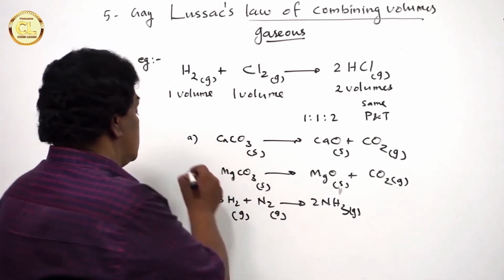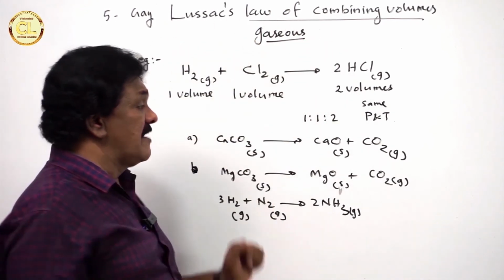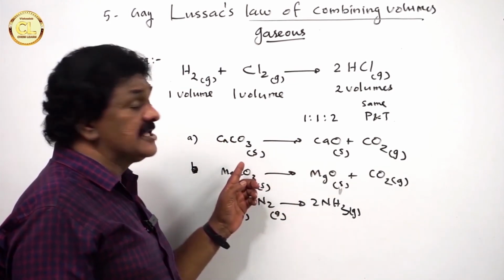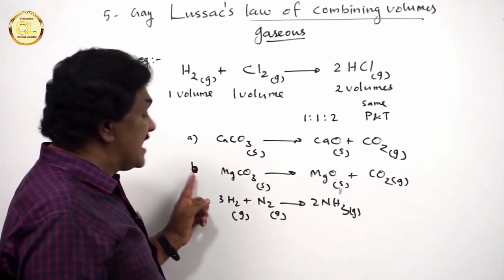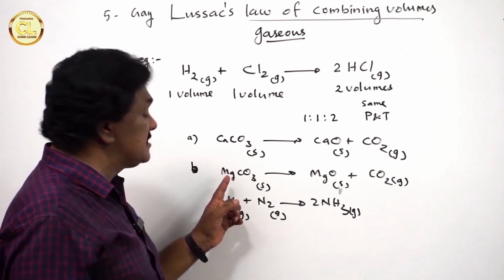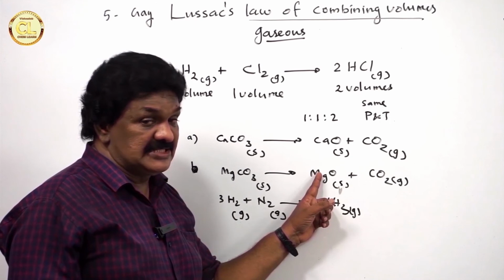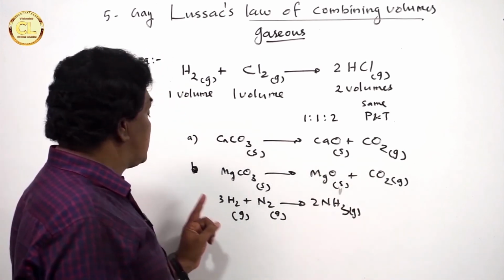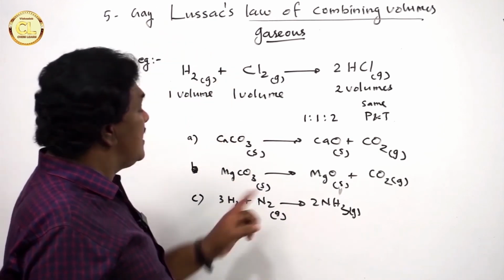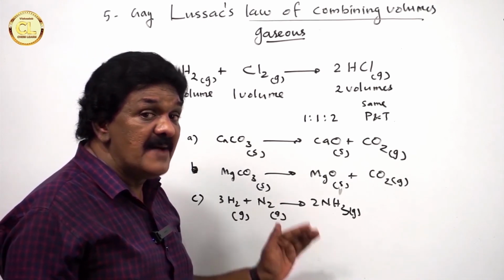See, the first choice, A, is not according to Gay Lussac's law of combining volumes, because calcium carbonate and calcium oxide are solids. The second example, B choice, is against Gay Lussac's law, because magnesium carbonate and magnesium oxide are solids. Only carbon dioxide is a gas. But C choice is the correct answer. Why? Because here reactants and products are gases. So Gay Lussac's law of combining volumes is obeyed.